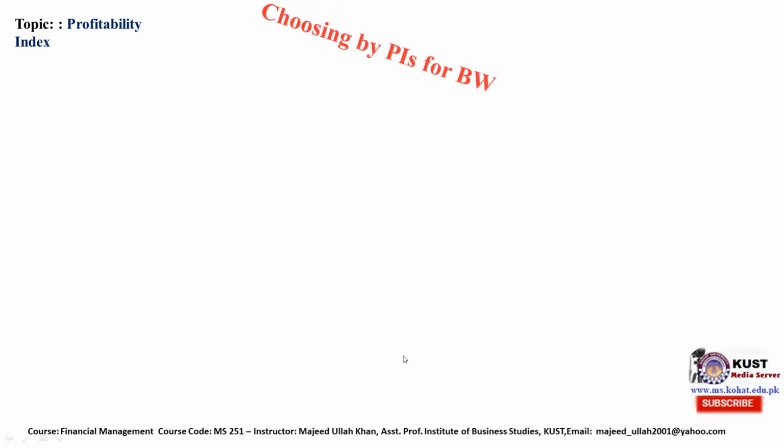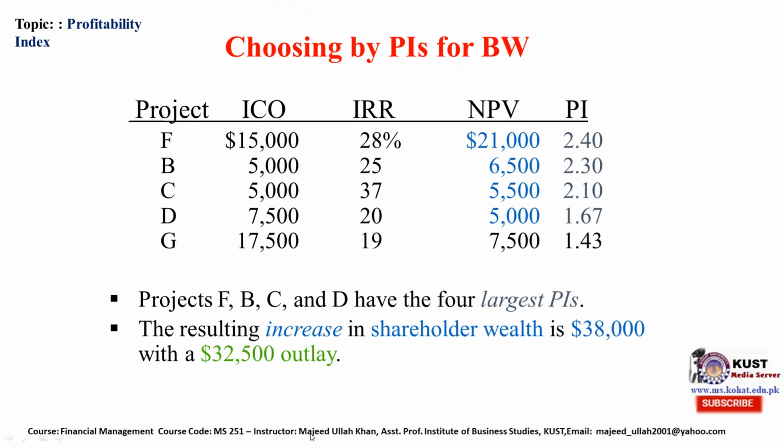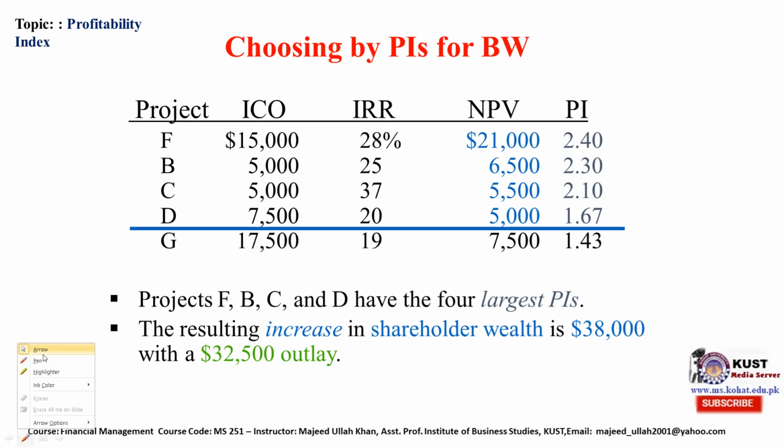Moving further, by choosing the projects by profitability index, we will select projects F, B, C, D. Initially this will be limited to 32,500, and the wealth will become 38,000.